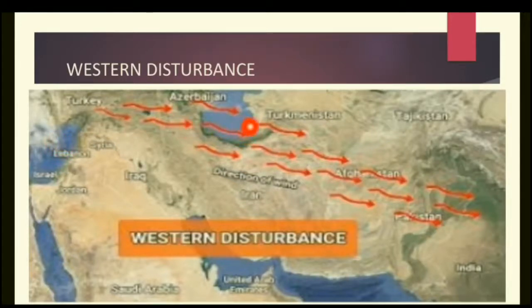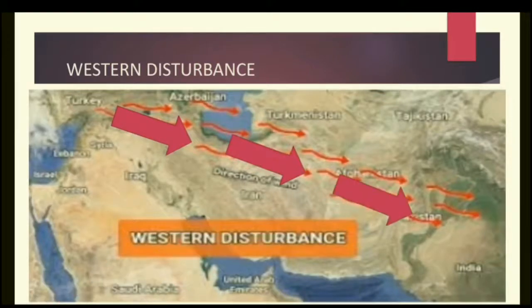While blowing from west to east, it crosses Arabian countries, Iran, Iraq, Pakistan, and reaches India. When it comes to India, it causes snowfall in the mountainous region and rainfall in the plains. When western disturbance causes rainfall, this winter rainfall is good for crops like wheat in India. A question can be asked: what do you understand by western disturbances?